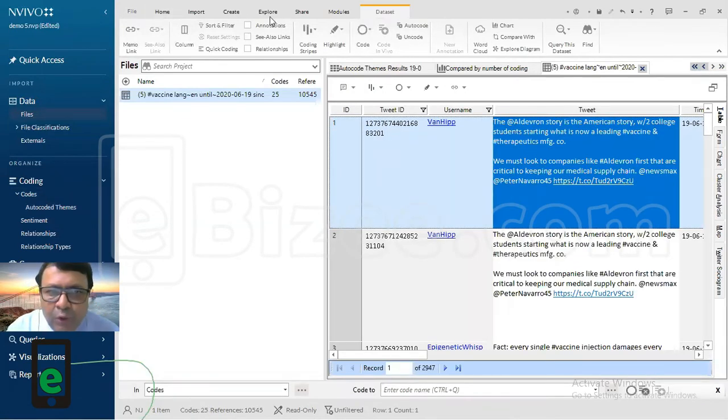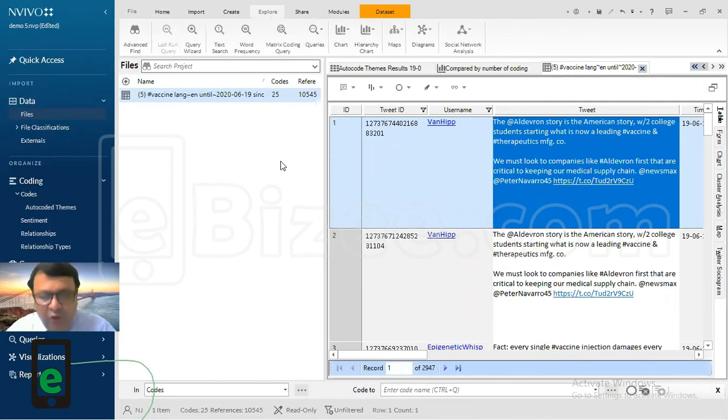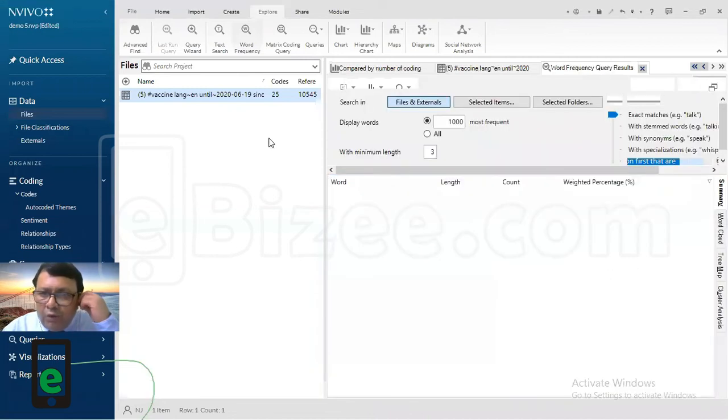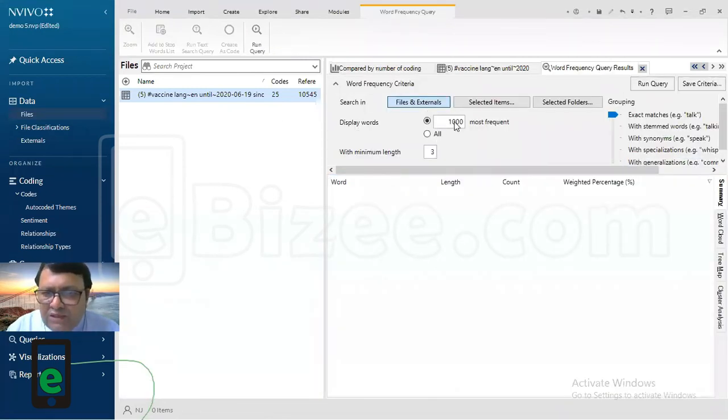And here I will go to the Explore. Okay. So when you go to the Explore, I will go to the word frequency. This is very important. Word frequency. I press word frequency. Okay. So now for all the tweets, we want to understand which are the most common words in this, in order to understand what kind of words these tweets are talking about. So we are doing a thematic analysis again. This is another way of doing thematic analysis. So we are talking about the 100 most frequent words.